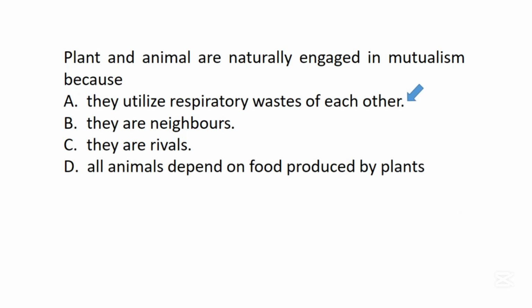Mutualism is a type of association between two organisms in which both of them benefit from each other. So naturally, plants and animals benefit from each other in the sense that they utilize their respiratory waste.